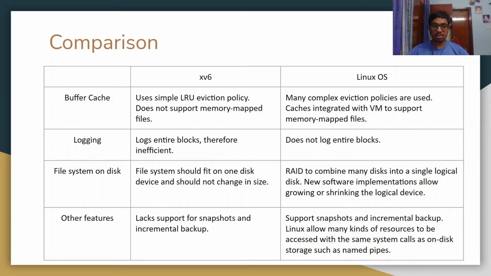Some other features: XV6 lacks support for snapshots and incremental backup. Linux OS supports snapshots and incremental backups. It also allows many kinds of resources to be accessed with the same system calls as on disk storage, such as named pipes.